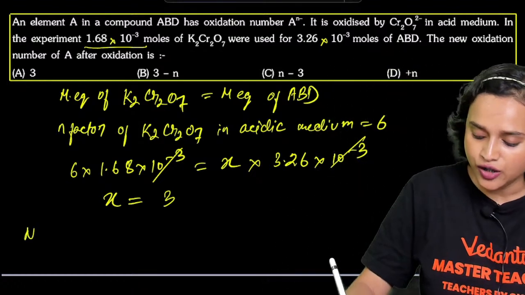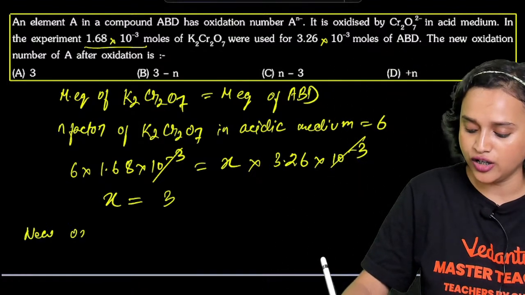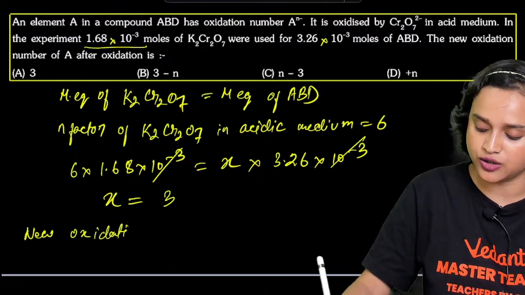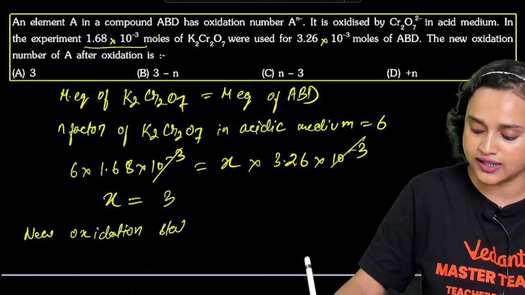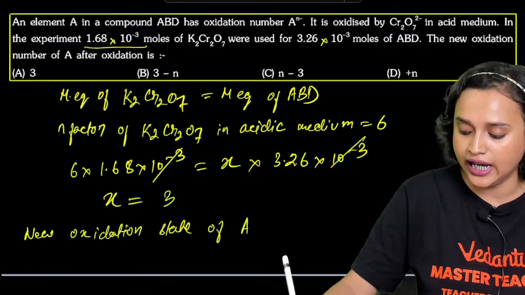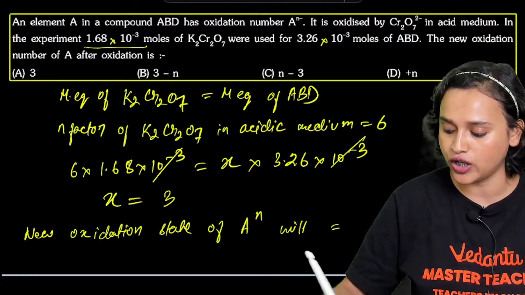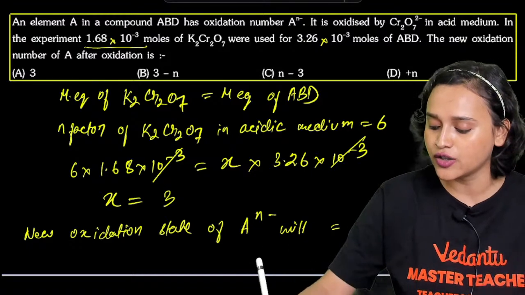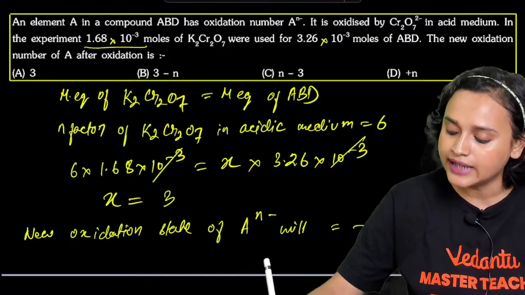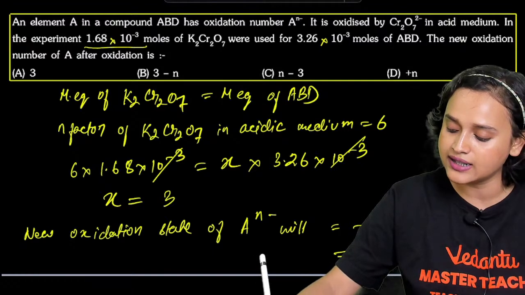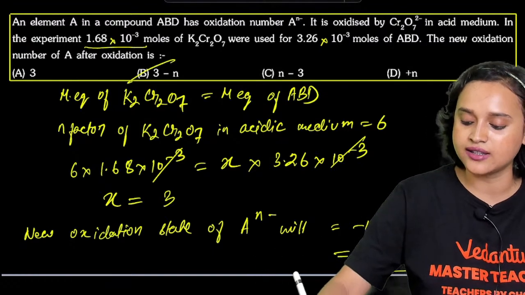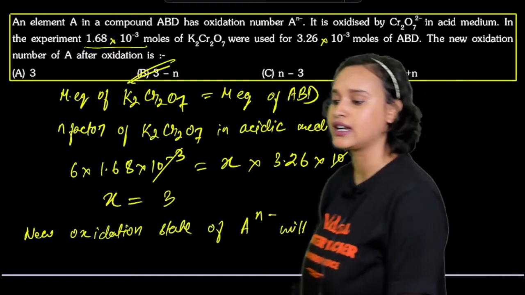So the new oxidation state of A to the n minus will be minus n plus 3. That means we can write it as 3 minus n, and 3 minus n is your answer. So option B is your correct answer.